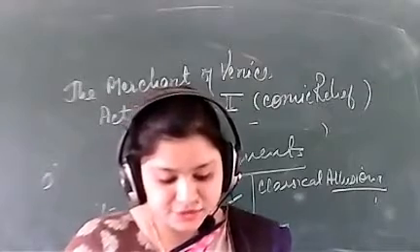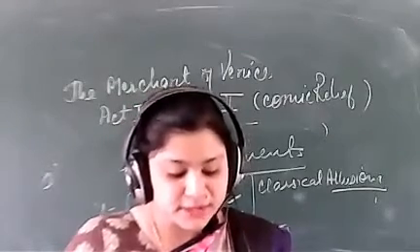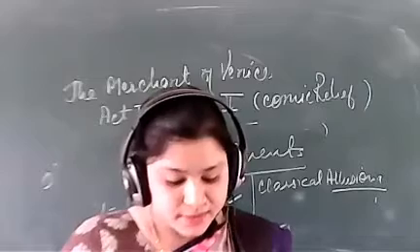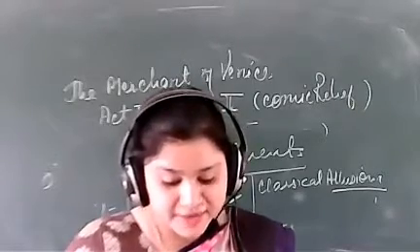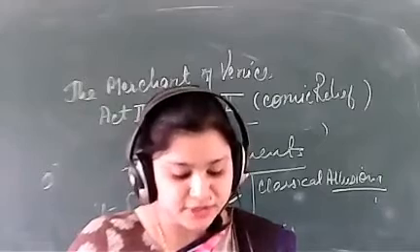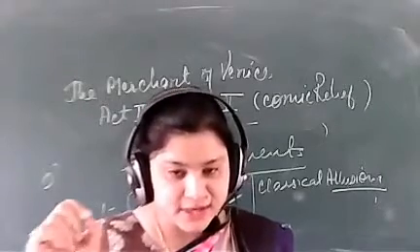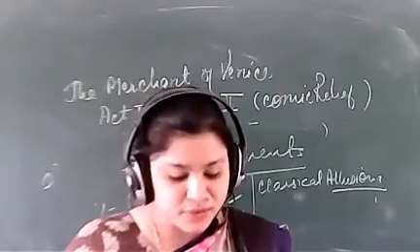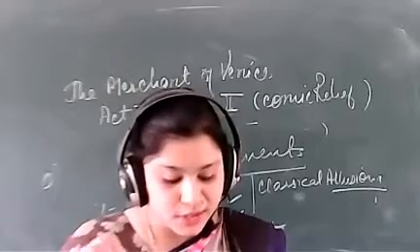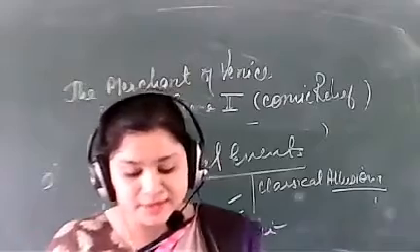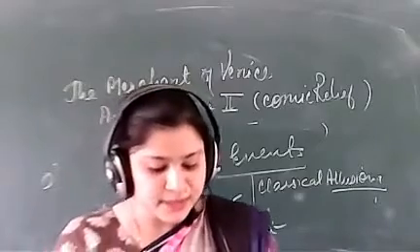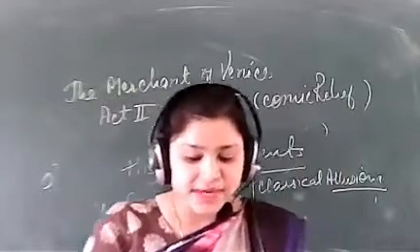The three sisters were Clotho, who spun the thread of life, Lachesis, who measures the thread of life allotted to each person, and Atropos. See, the three names were given. Atropos was the cutter of the thread of life. Okay, so there are three sisters. Underline, please: Clotho, then Lachesis, and then Atropos.